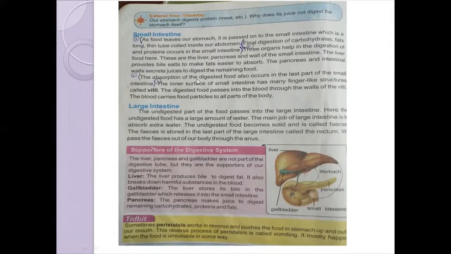Now, not only digestion but also absorption of the digested food occurs in the last part of the small intestine, which is called the ileum. The inner surface of the small intestine has many finger-like projections or structures called villi. The digested food then passes into the blood through the walls of the villi.